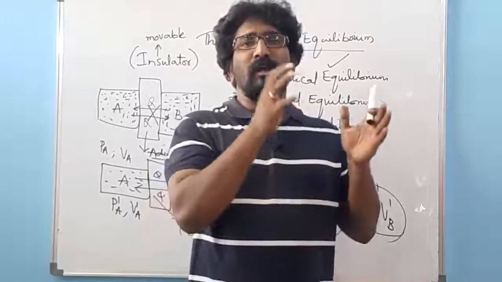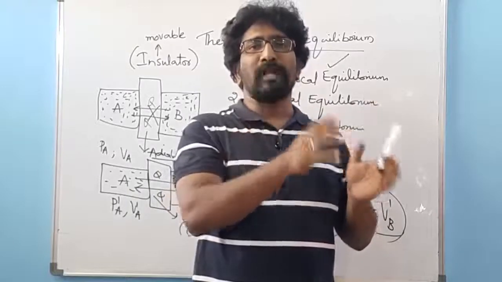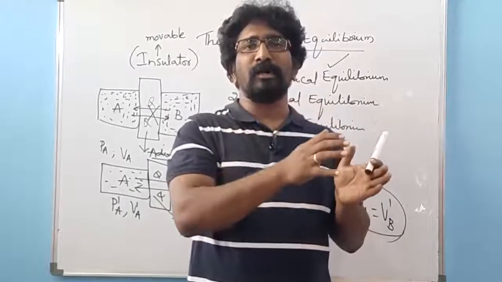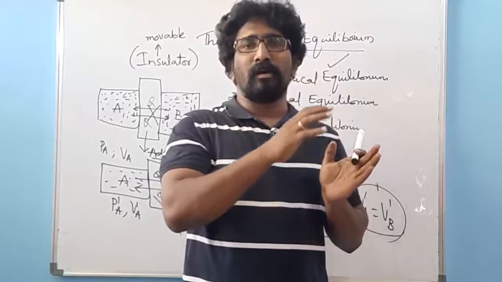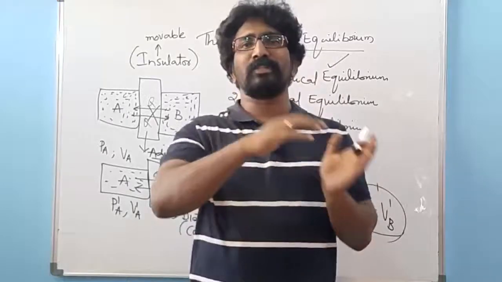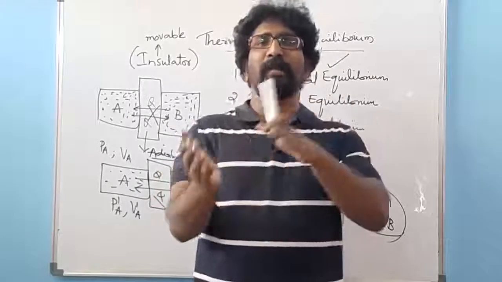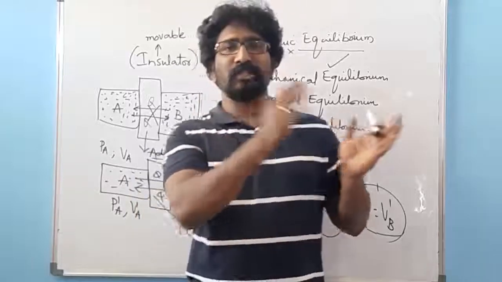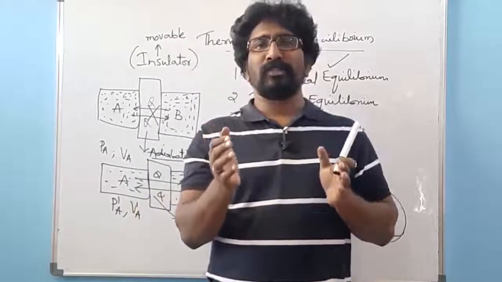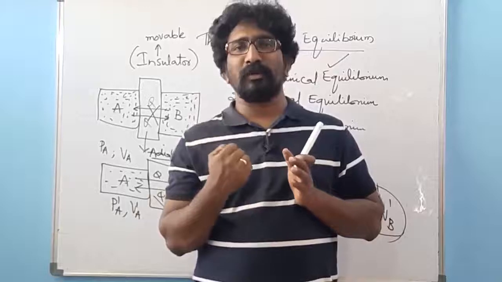It means that whatever temperature is released by one system has to be absorbed by the other system, and this releasing and absorbing of temperature between a system and surrounding is what we call the transfer of temperature.